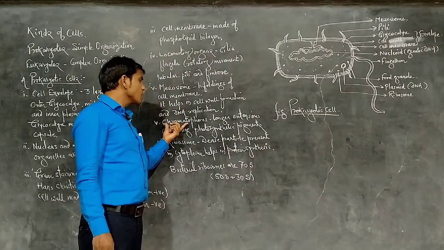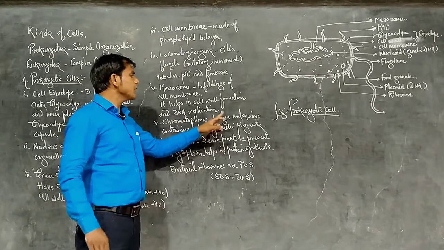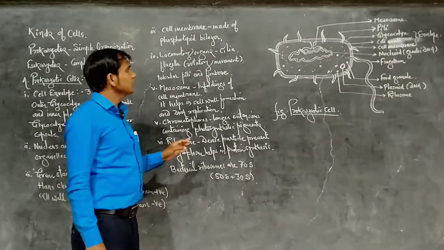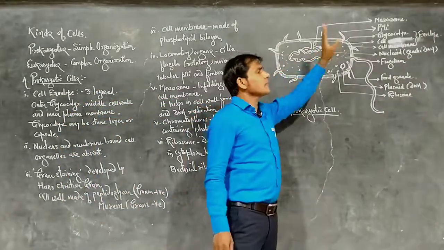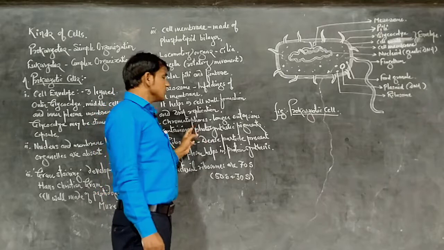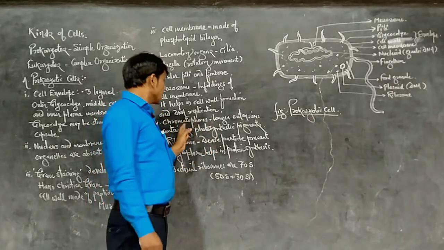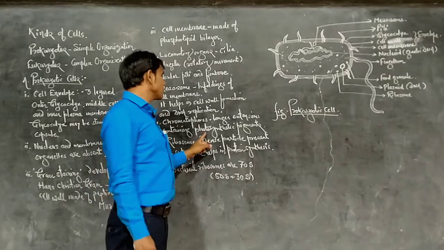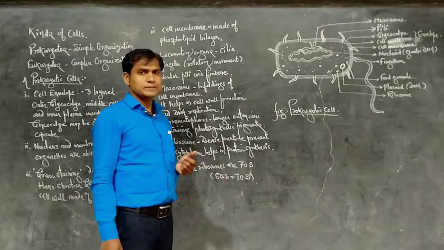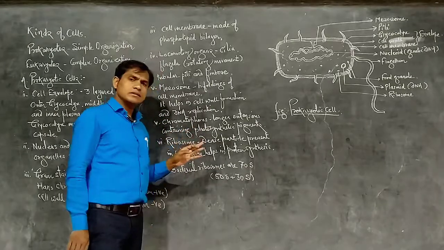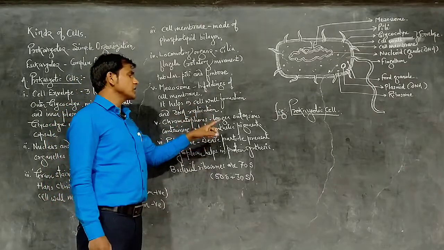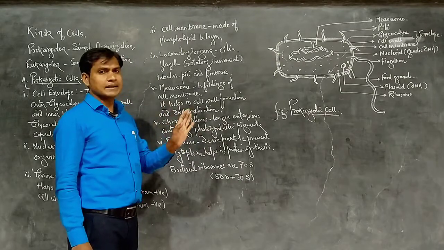Another structure is the chromatophores. Chromatophores are larger extensions containing photosynthetic pigments. These small villi are extensions of the same cytoplasm. In some bacteria, large extensions are present which are embedded with photosynthetic pigments. These are photosynthetic bacteria like the cyanobacteria. So chromatophores are the larger extensions of the cytoplasm, embedded with photosynthetic pigment, and found only in photosynthetic bacteria like cyanobacteria.